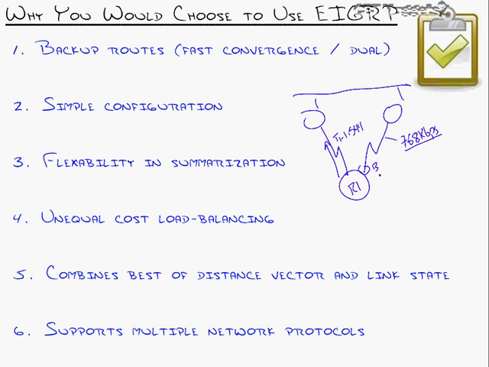With EIGRP, you can set it up in such a way where you can type in a variance command and say, well, I'll take a variance of 2, which says exactly half. At that point, the router will load balance across links that are half as good as the primary. I don't want to get too deep into the variance command, but EIGRP will say, okay, I notice that I have a 768K link here and a 1544K link here, or 1.544 megabit link.